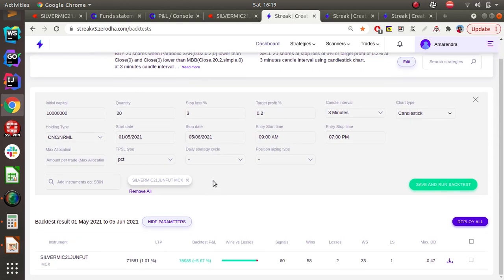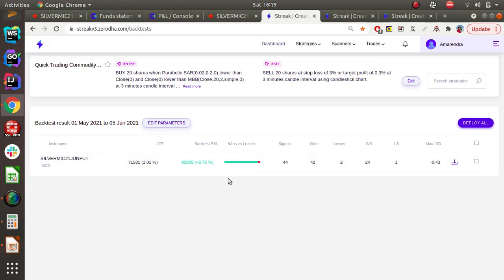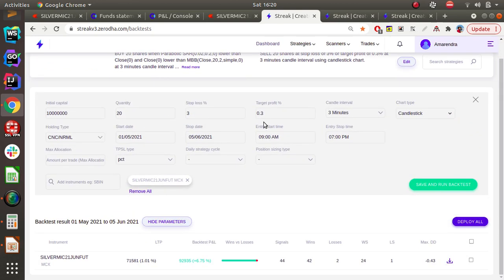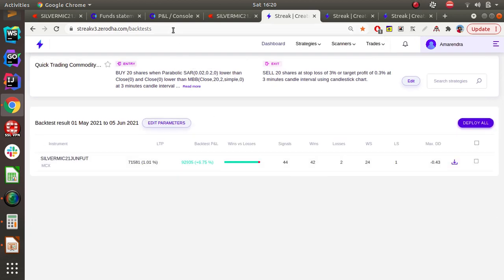Okay, what else can we change? Let us change this to 2. Let us change this to 3. Let's see how it goes. So see, 92,000 came, 44 calls, 42 are success. So now it's your call. You can adjust anything, but strategy-wise it looks good. You can implement and try it out in paper trade for a few days and see how it happens.